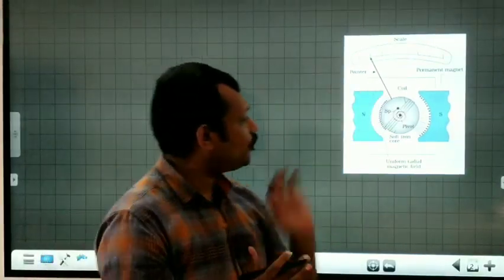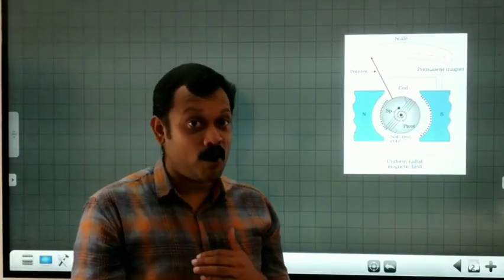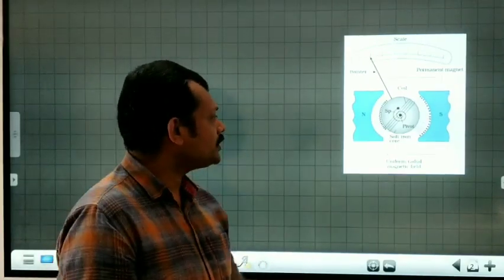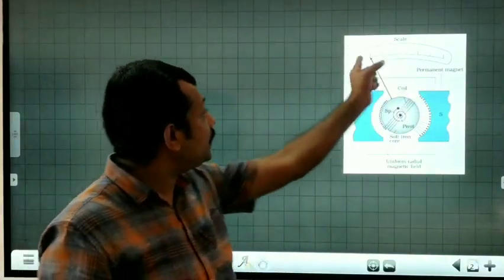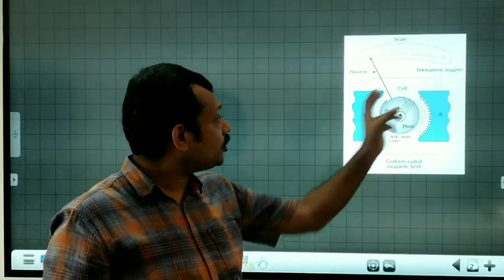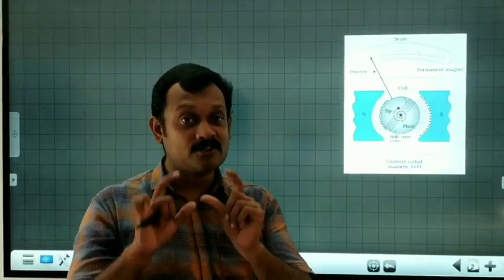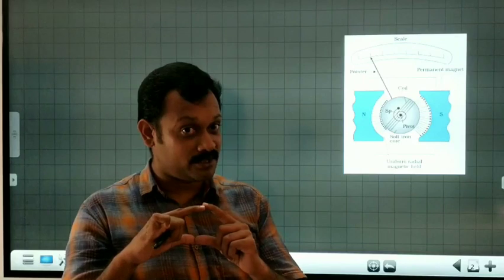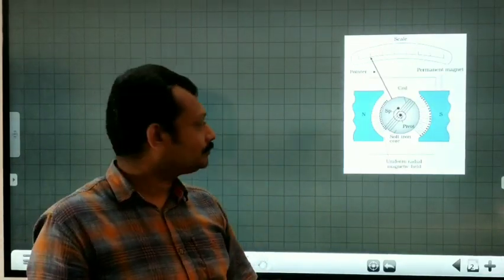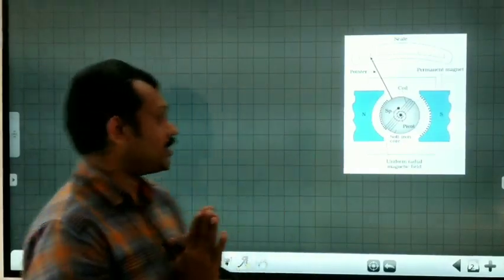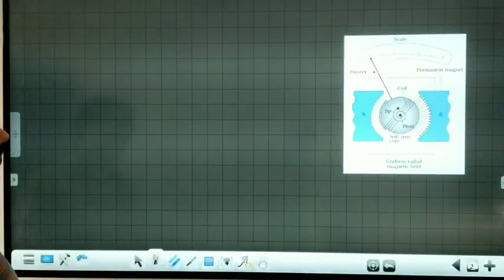The other end of the coil is connected to a spring to provide the necessary restoring effect. This is the construction. You can see that this is the pointer which will show the deflection corresponding to the current. The ends of the coil are connected to the two terminals of the galvanometer, to which we connect the external circuitry.